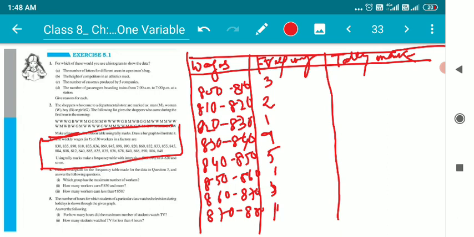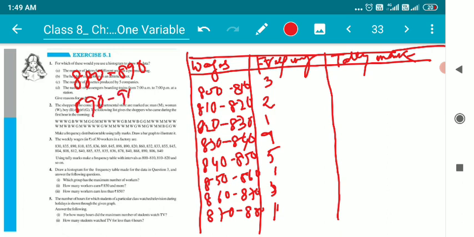Other 2 are left: 880 to 890, and the last one, 890 to 900. So 880 to 890, how many people come in this category? Only 1 person. Now 890 to 900, how many persons come in this category? If you count, there are 4 wages in this category.